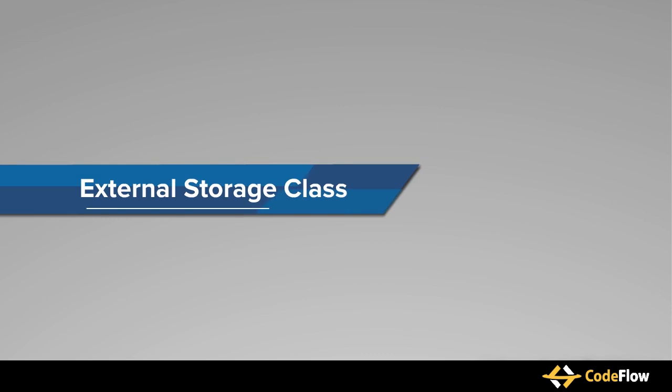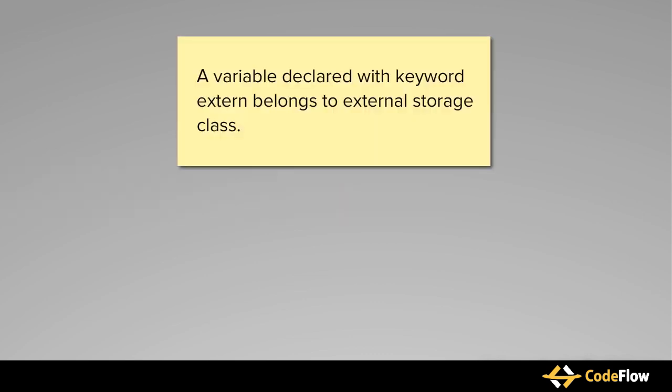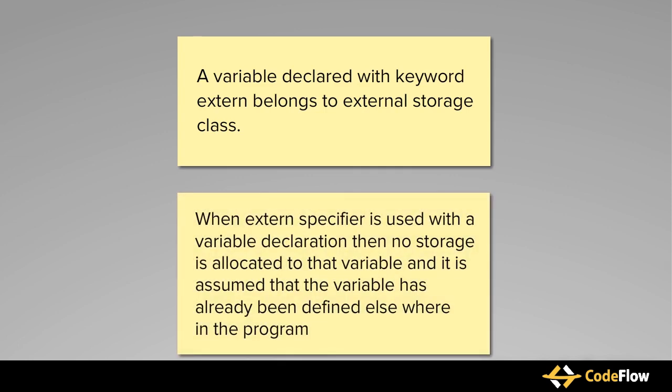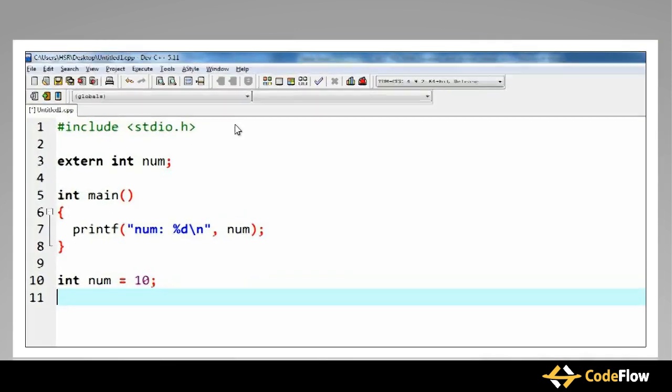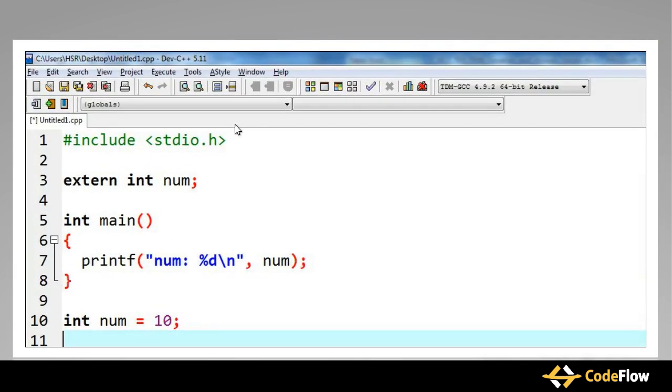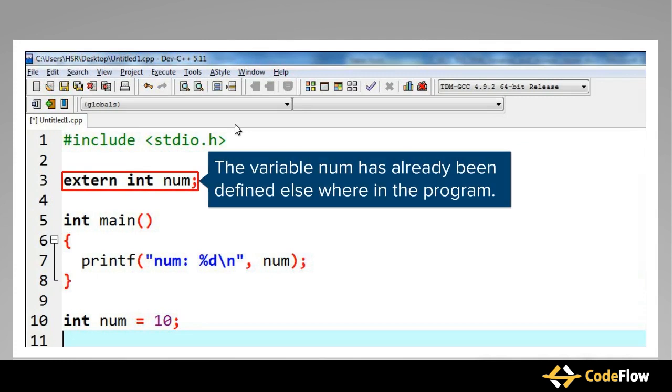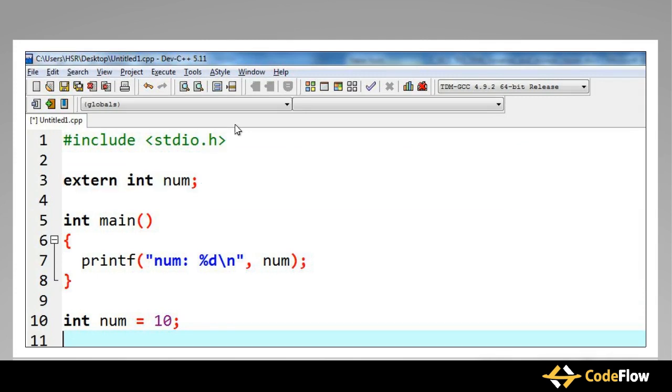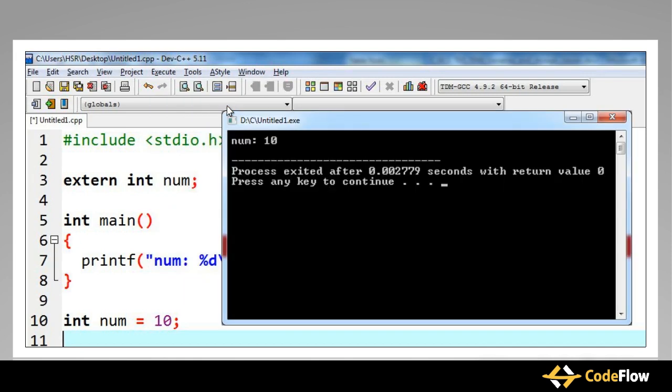Now, let's move on to the external storage class. A variable declared with keyword extern belongs to the external storage class. When extern specifier is used with a variable declaration, then no storage is allocated to that variable, and it is assumed that the variable has already been defined elsewhere in the program. Here is a sample code to understand this better. In the program shown here, the extern specifier tells the compiler that variable num has already been defined elsewhere in the program. When the code is executed, it prints the value of x, that is 10, on the screen.